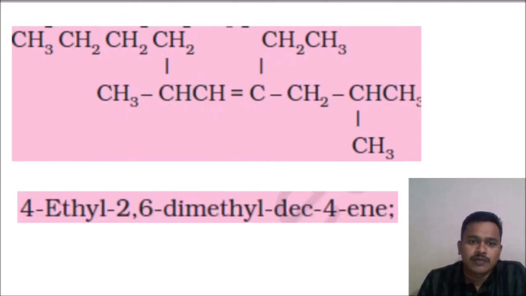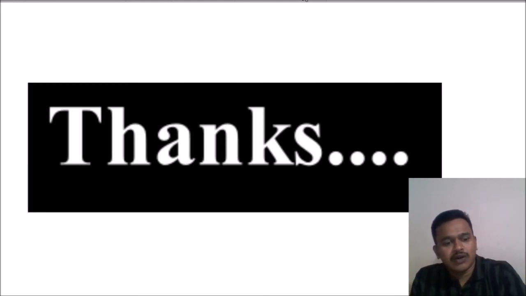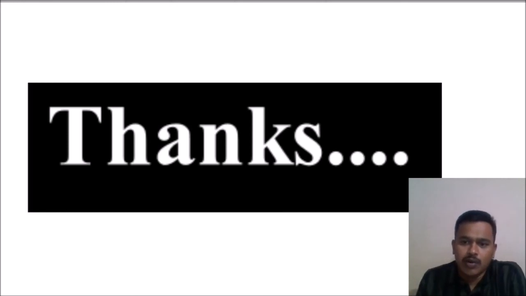We will check this. 4-ethyl-2,6-dimethyldec-4-ene. Okay, now like this we have to give numbering for any compound. So this is the nomenclature of alkenes. This is the nomenclature of alkenes. Watch this video carefully, then you can understand in a proper way. Thank you.